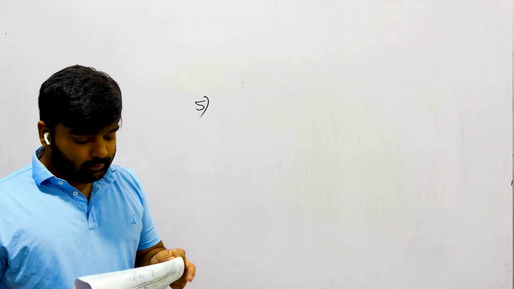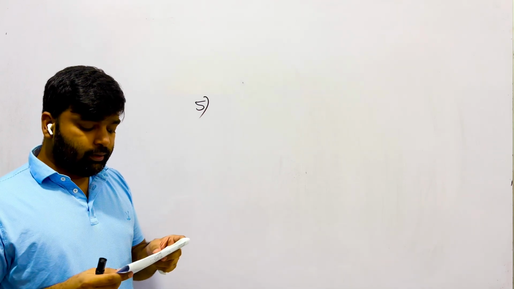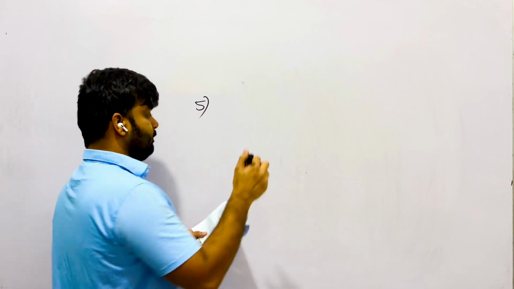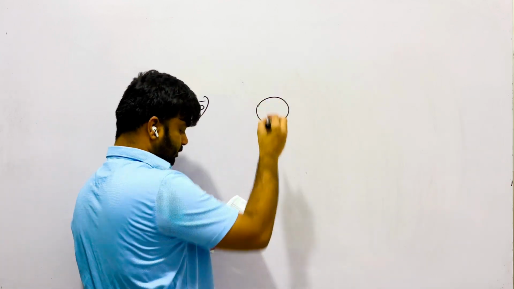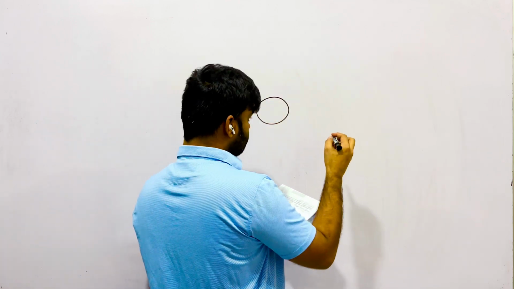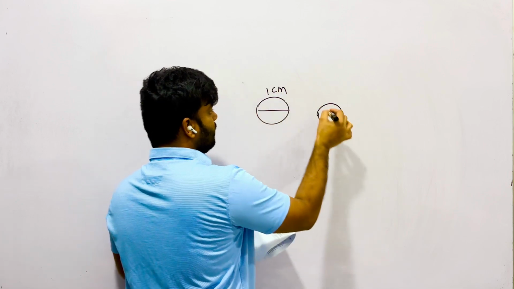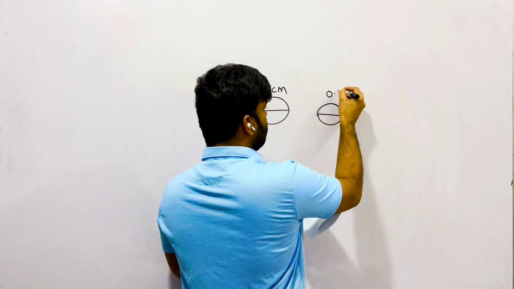Question number 5. Two solid spheres P and Q, each of density 8, have diameters 1 centimeter and 0.5 centimeter. One has a diameter of 1 centimeter, second one has a diameter of 0.5 centimeter.